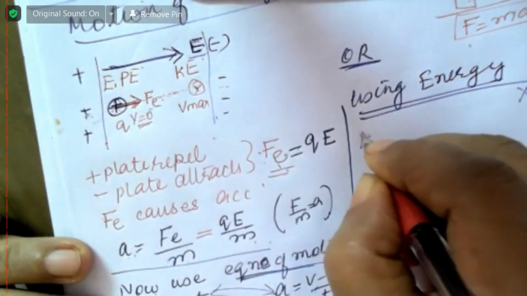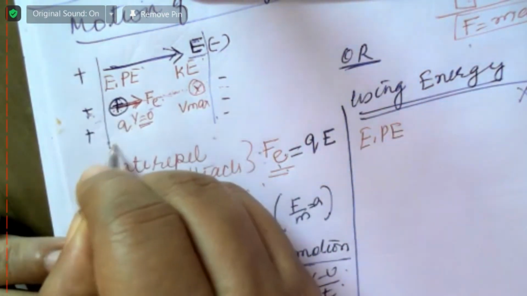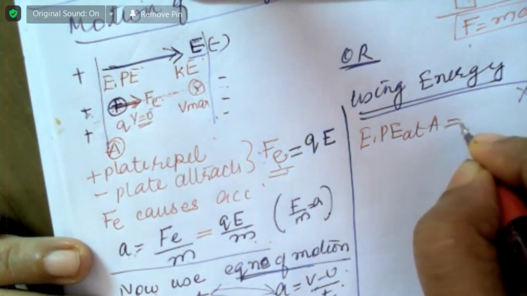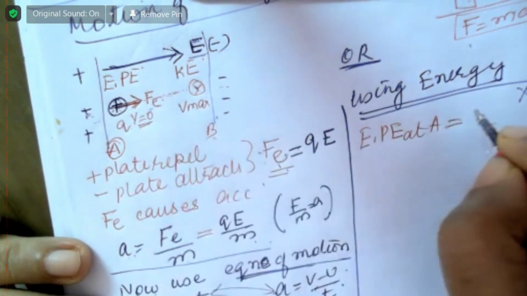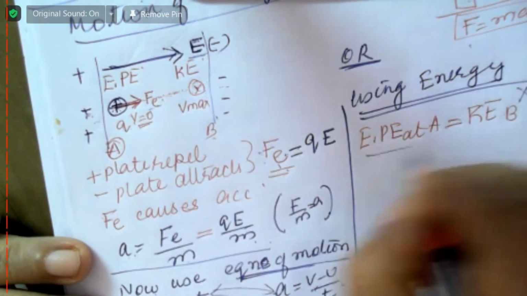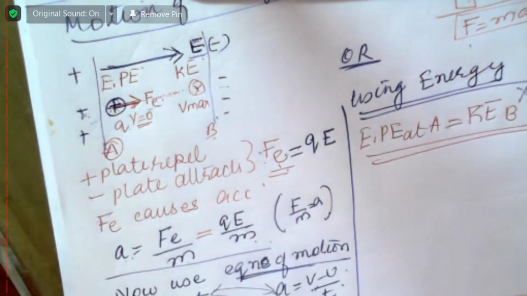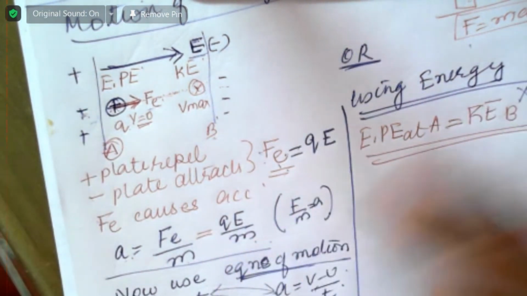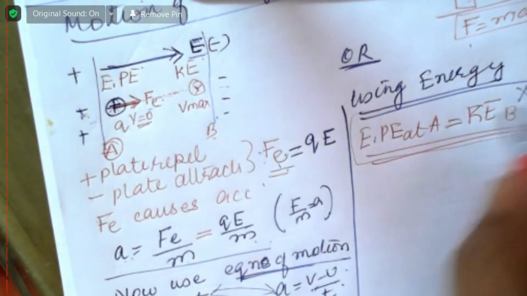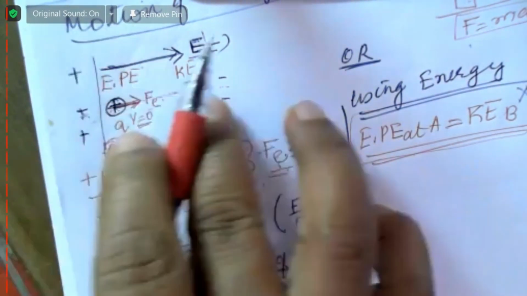So the electric potential energy at A is equal to the kinetic energy at B. Very, very important. If you remember this, the rest you can do by yourself. What you have to remember is this much: the electric potential energy near the positive is equal to the kinetic energy near the negative.